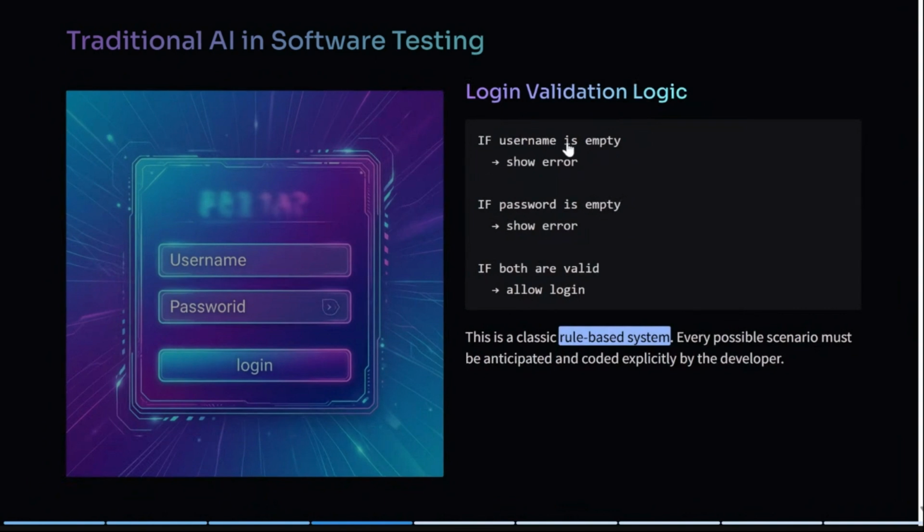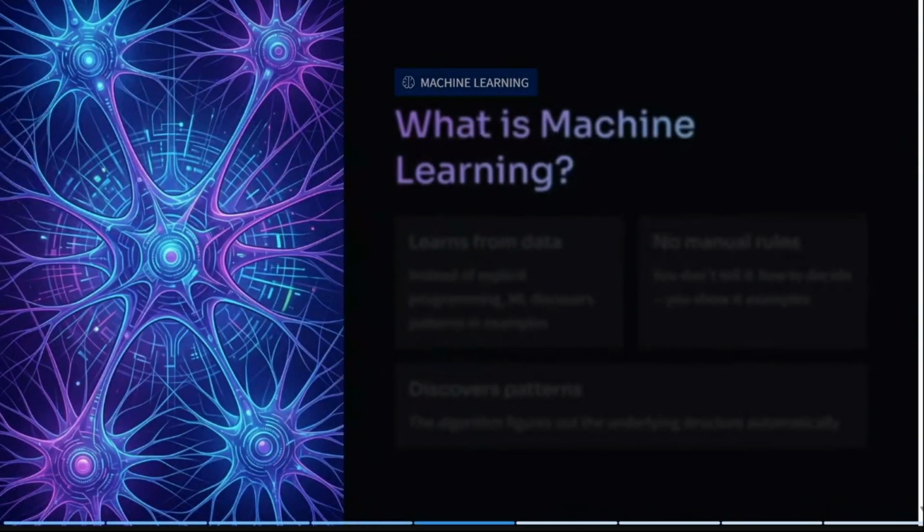If the username is empty, show error. You can write all these conditions. If the password is empty, show error. If both are valid, then allow login. So this is again a rule-based system. But what if something happens beyond all the rules you have written, where the traditional AI needs to adapt?